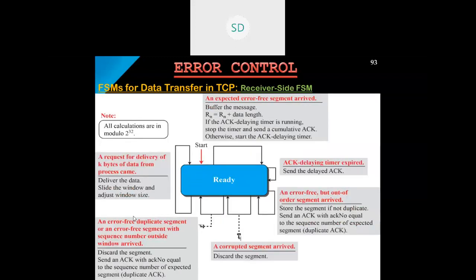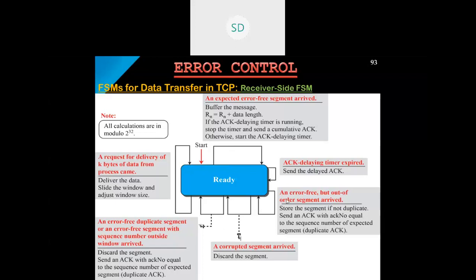This is the FSM at the receiver side. Whenever a packet arrives, it has to receive that particular segment, and it has to send an acknowledgement, requesting delivery of the k bytes of data from the process stream. On the receiver side, it will be in the ready state. Continuously, if no error occurs, an acknowledgement will be sent. If an error occurs, no acknowledgement will be sent.